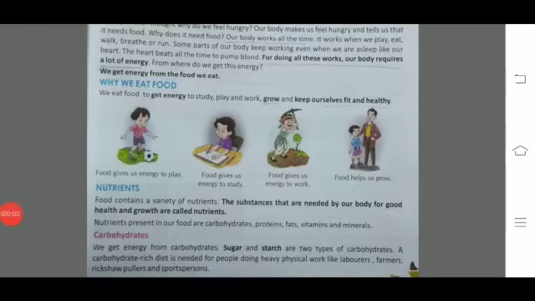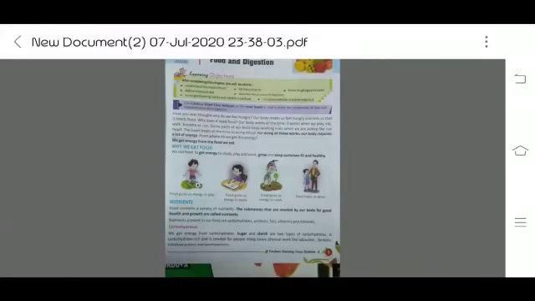First one is carbohydrate. Carbohydrate is a combination of carbon, hydrogen and oxygen. Carbohydrate gives us plenty of energy. Sugar and starch are two types of carbohydrates. It means if you want to do work which needs a lot of energy, you have to take carbohydrates, like a labourer or anyone else who performs heavy physical work, he or she has to take carbohydrate in their diet.